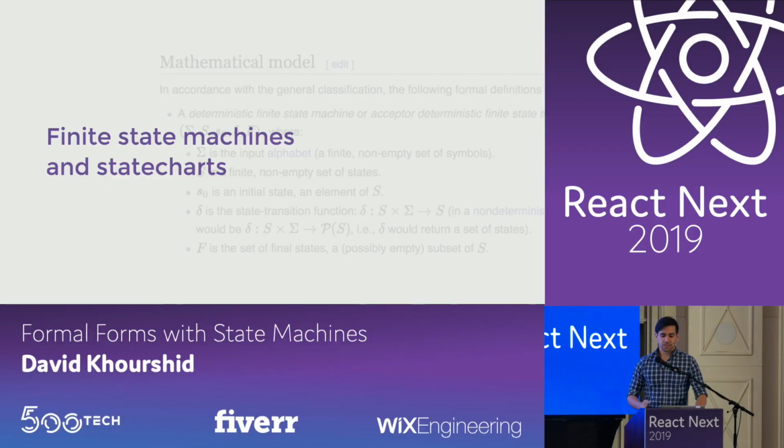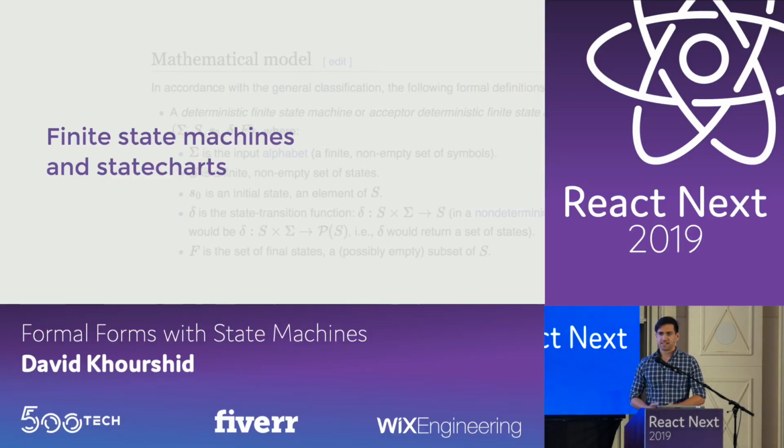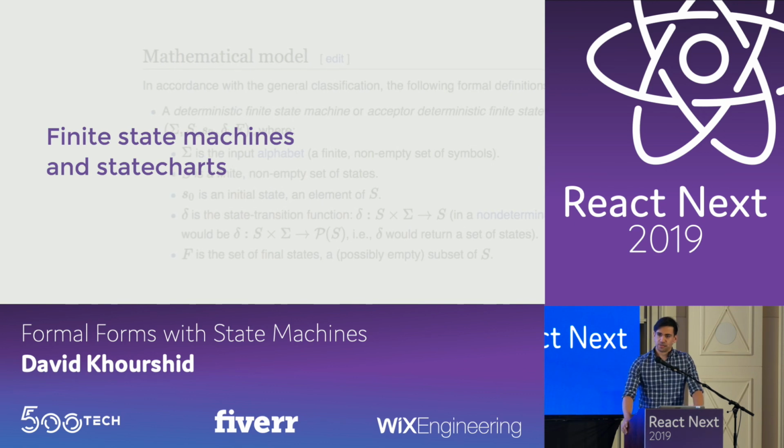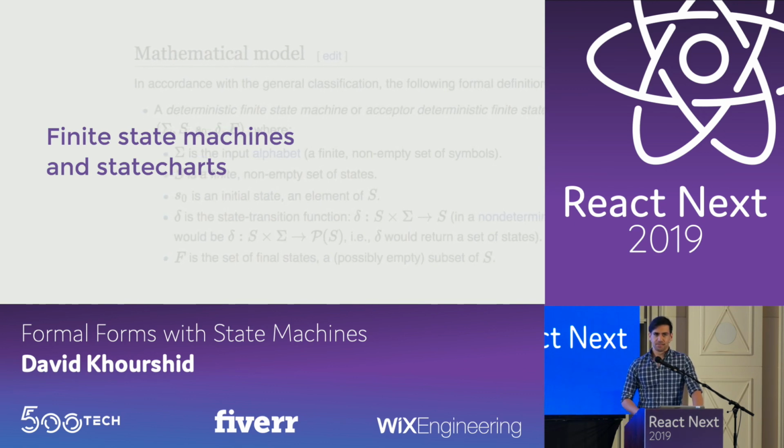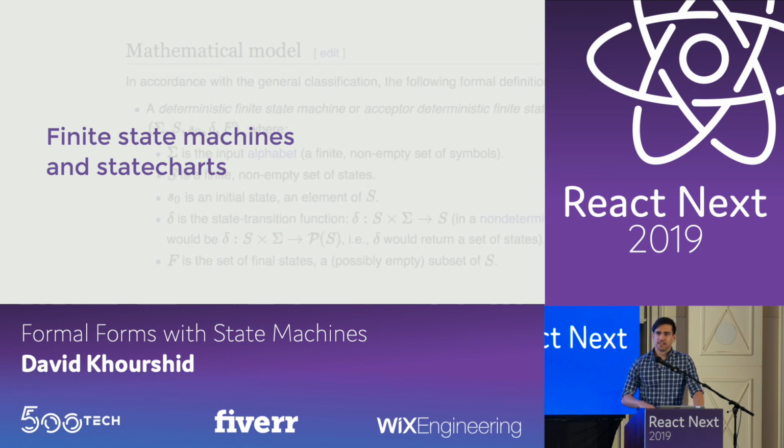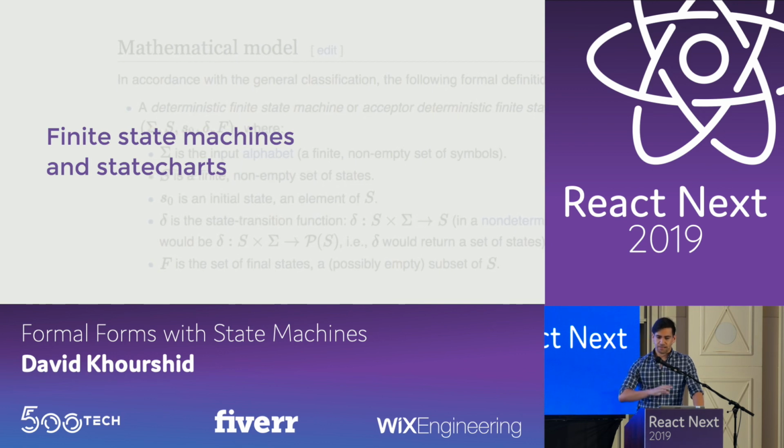So one way that we could tackle this complexity is with a mathematical model called finite state machines and statecharts, which is an extended version of finite state machines. Now, some of you might have taken this course in college classes and been bored out of your mind. It's actually not too hard of a concept. So, finite state machines have 5 parts, and this might be review to some of you or might be new.